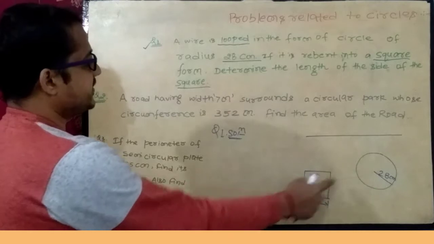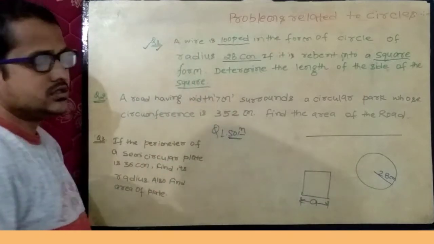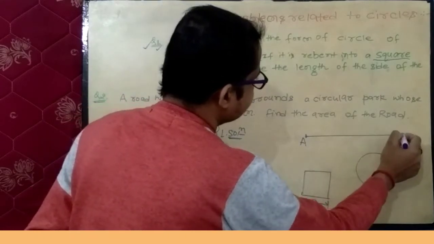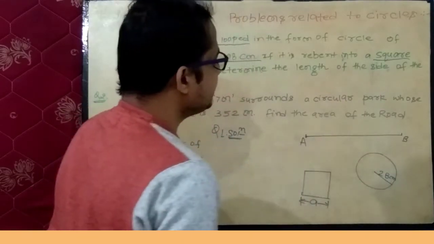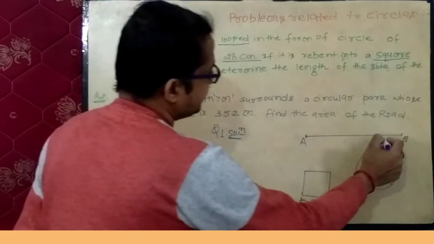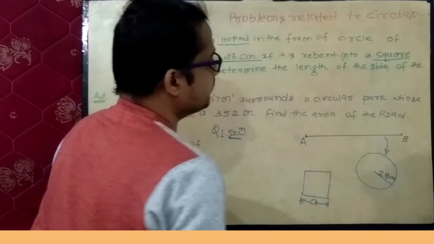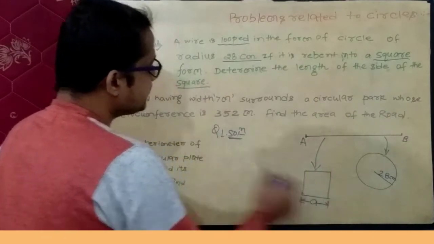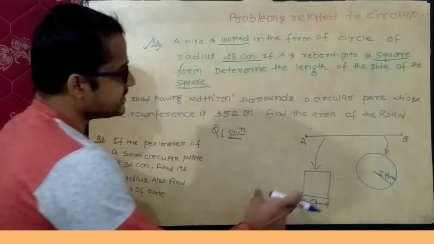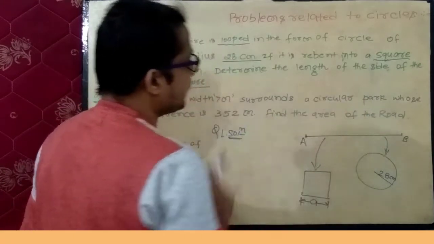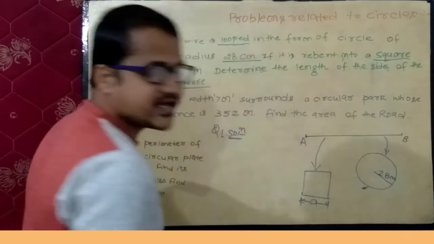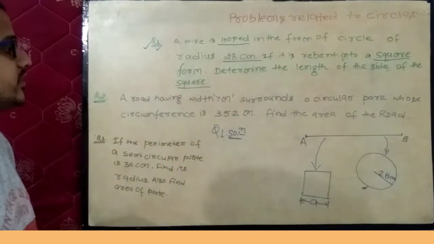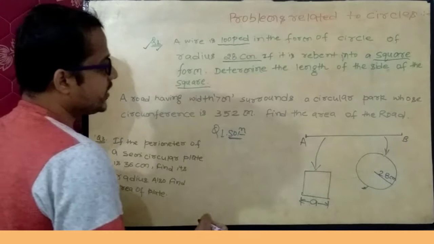Now what is the concept hidden in this problem? Suppose this wire is AB and first it is converted into the form of a loop. Now further this wire is converted into a square. So we can say that the length of this wire in this loop as well as the length of this wire in this square are both equal in length. Simply what we have to do,